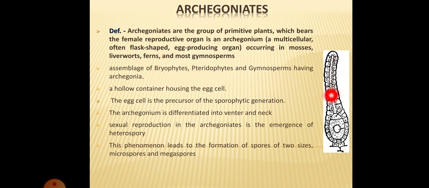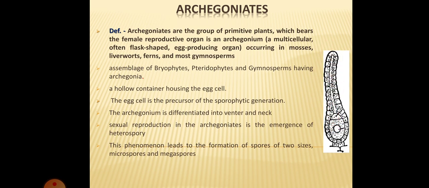The archegonium is the hollow container housing the egg cell. This egg cell is the precursor of the sporophytic generation. So what do you mean by precursor? A precursor is the substance from which another substance is formed. So the egg cell is the precursor of the sporophytic generation; the sporophytic generation arises from the egg cell. The archegonium is differentiated into ventral cells as well as the neck cells.